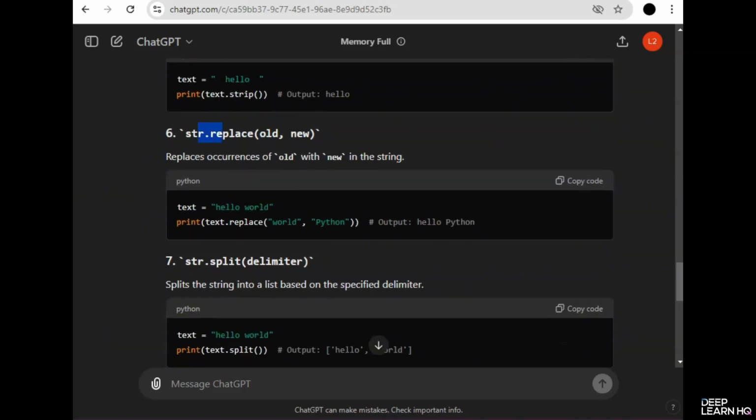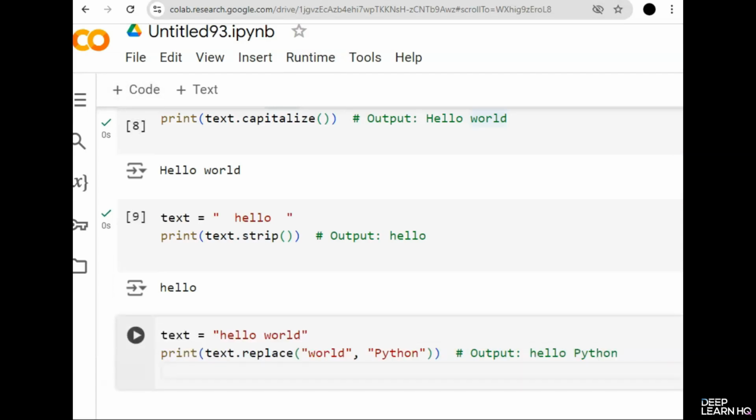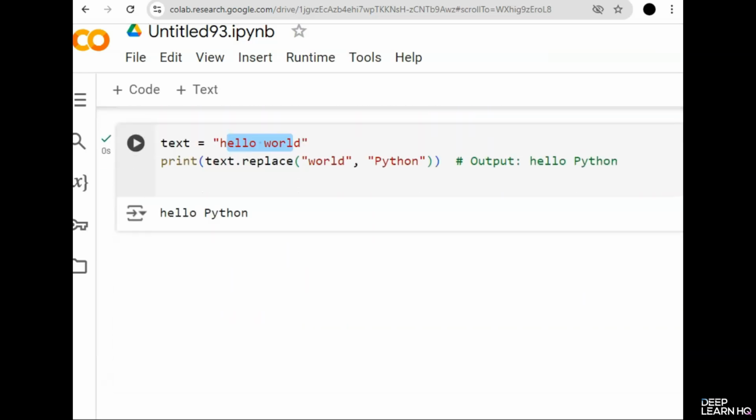Next we have the string.replace function. This is very interesting. It replaces occurrences of old with new in the string. For example, if you copy this, you'll notice that the output will be hello Python rather than hello world. So let's run this. It produces the output hello Python, although the text contains hello world. But we have used the replace function and we have replaced world with Python. You can change it to anything, like you can write hello guys, and when you run this, it will print hello guys.